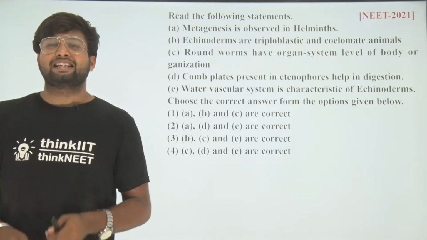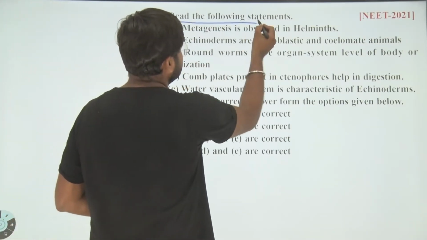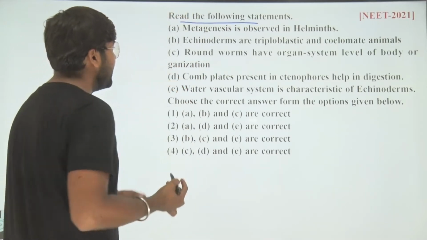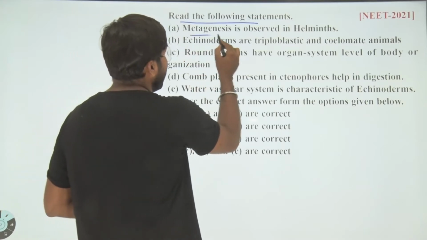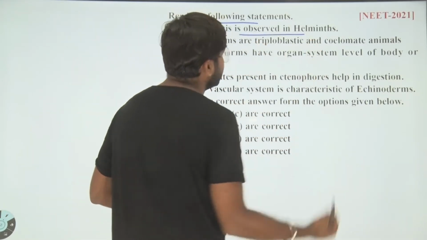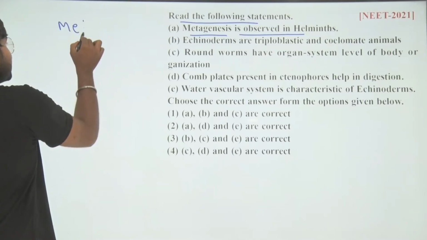Hello students, let's have a look at the question. The question says: read the following statements. The first statement, metagenesis is observed in helminthes. Do you know what we mean by metagenesis?